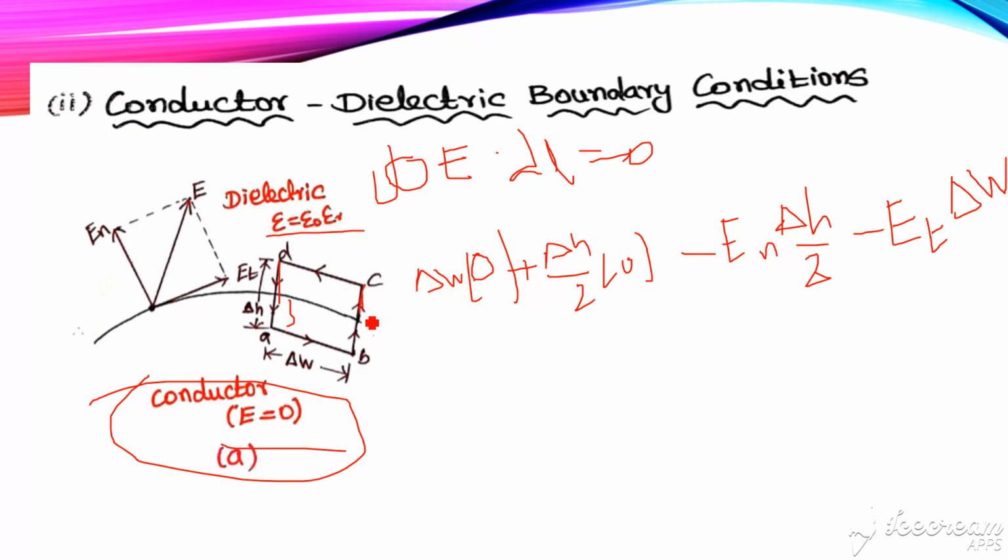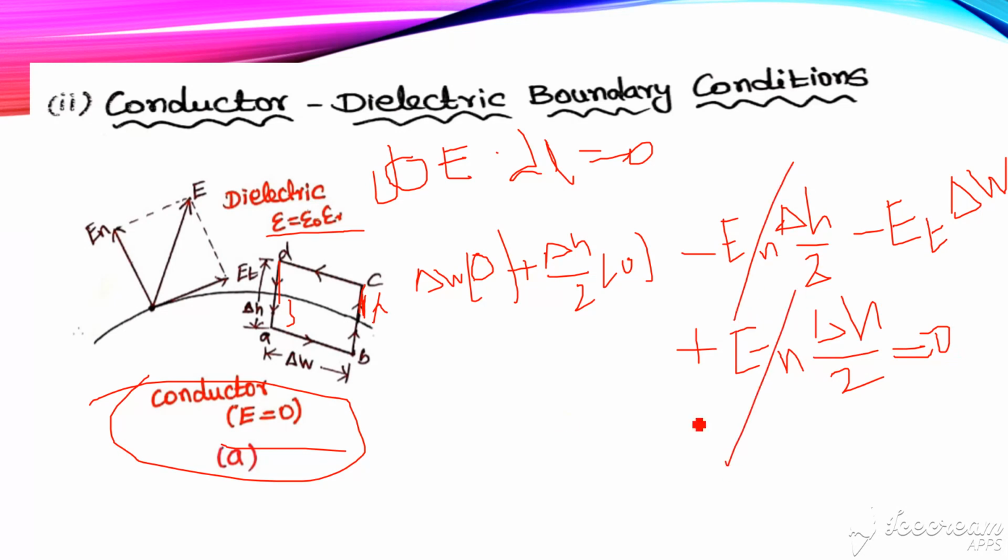What about the next case? With respect to the middle line, here the field is in the upward direction, but tangential also, normal is also in the upward direction, so we can write En into the distance, which is again the same, del H by 2. So now solving, this term and this term get cancelled, and we simply get Et is equal to 0. From this we can conclude that Et is equal to 0.